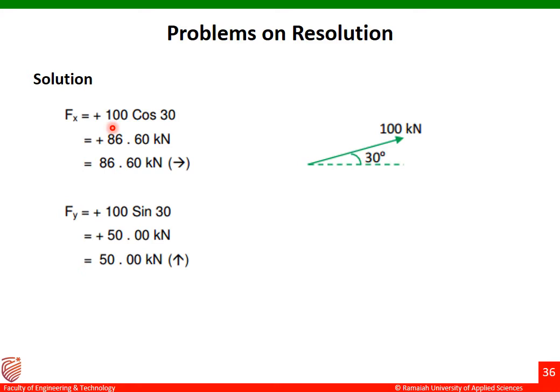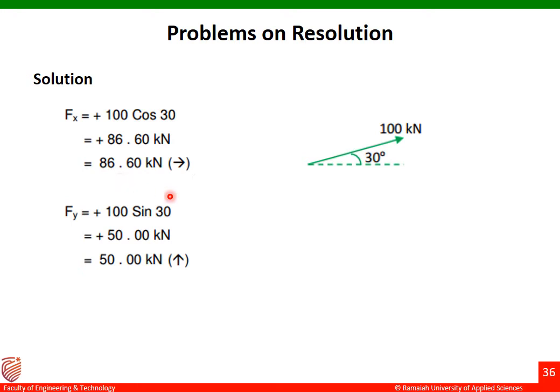Let us substitute F and theta in the equation Fx equal to F cos theta. 100 cos 30, we are going to get the answer as 86.60 kilonewton. It is very important to mention the direction of the force.